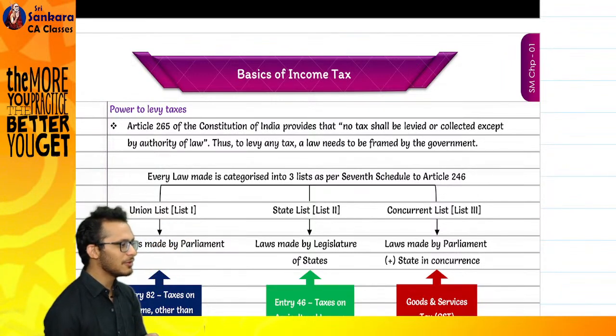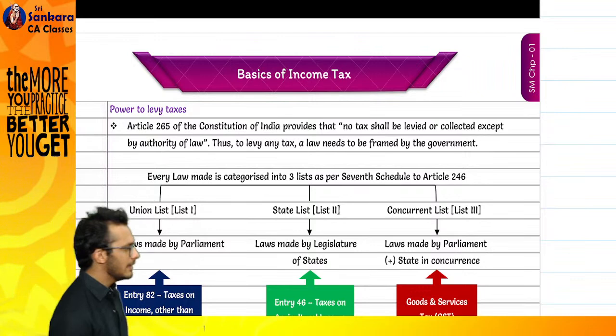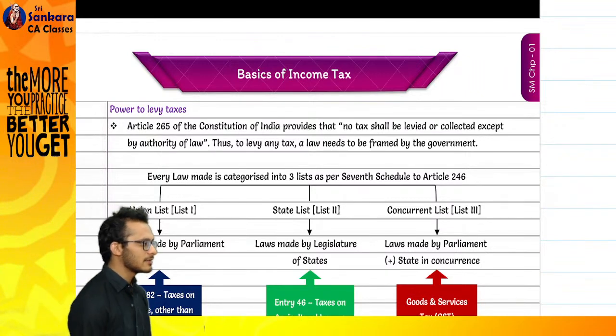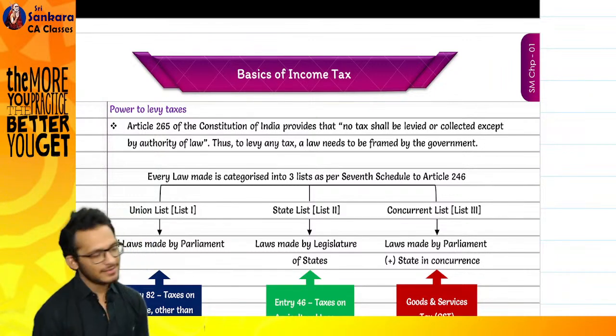I want to shift my burden. I want my income tax to be paid by someone else. Allowed? Not allowed. Shifting of burden is only permitted in indirect taxes. An example of indirect tax, apart from that, customs is also one example.